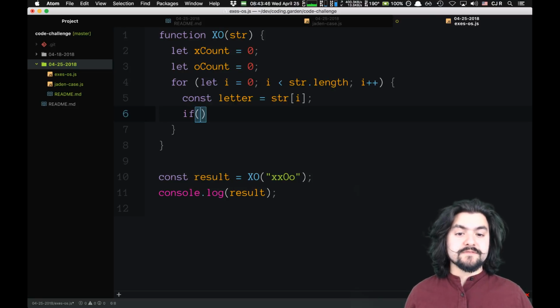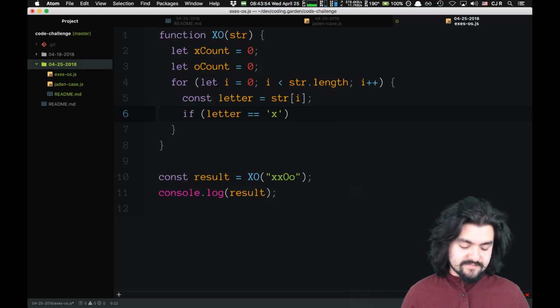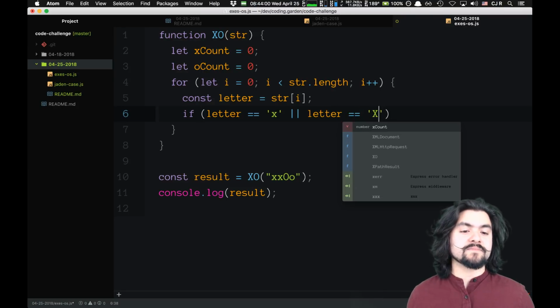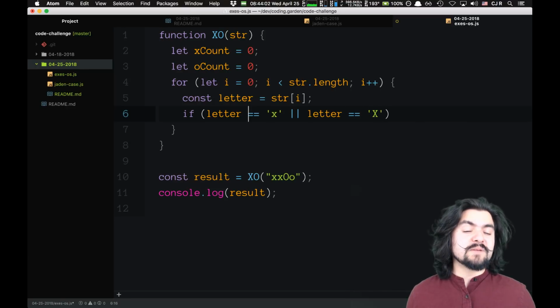And we'll say if letter is equal to x. Here's what we say: if it's equal to lowercase x or letter is equal to uppercase x. What we could do is just immediately set it to lowercase and then compare that with a lowercase x.